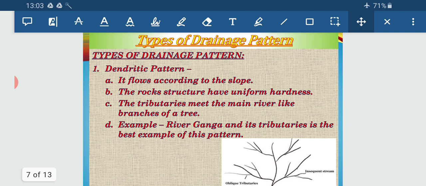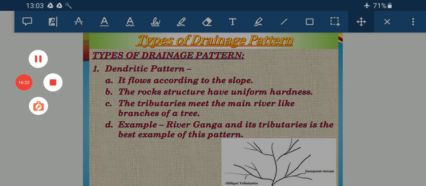Next, types of drainage pattern. In your syllabus there are 4 types of drainage pattern, but there are numerous types of drainage patterns that prevail in different parts of the country. The first drainage pattern is the dendritic pattern.